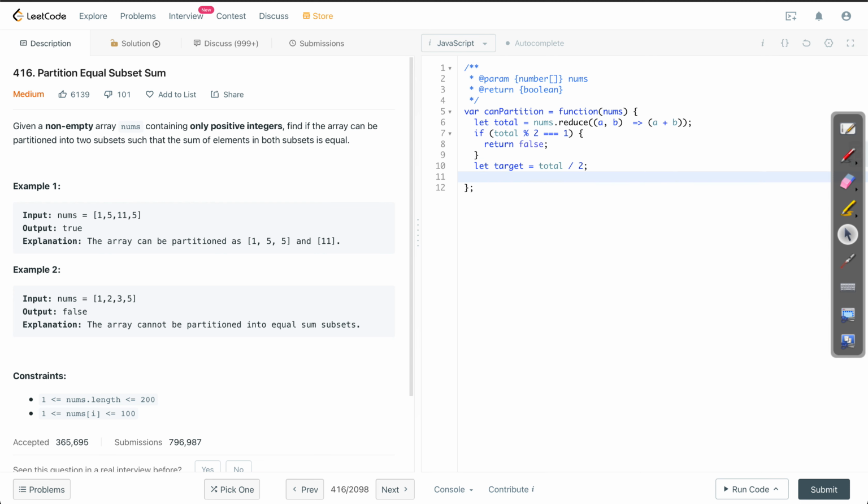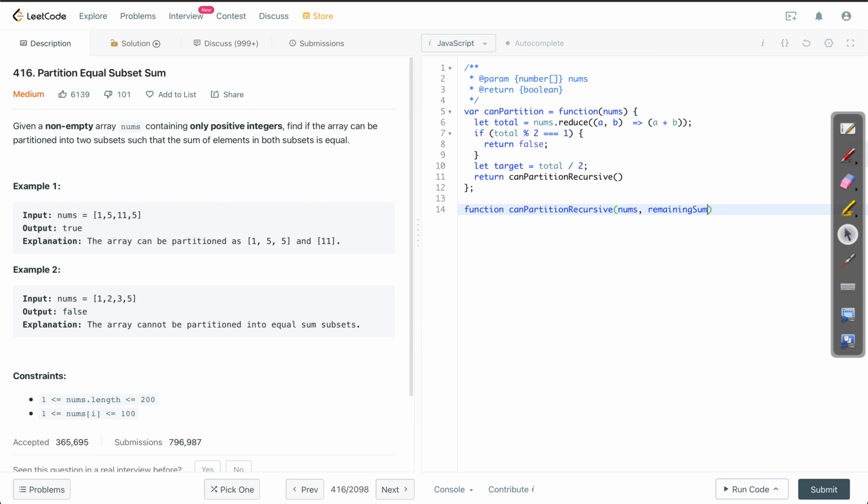Now from here, let us implement a recursive algorithm. Let me call it canPartitionRecursive. It will have some parameters, and let us decide what these parameters are going to be. One parameter it will need is the nums array. Then another is going to be remaining sum.